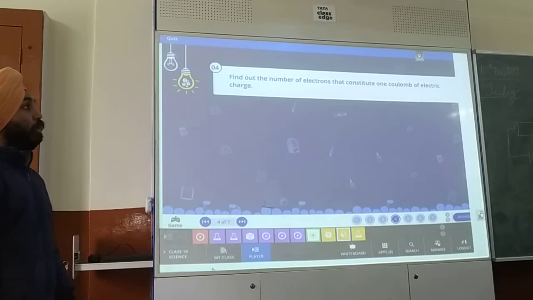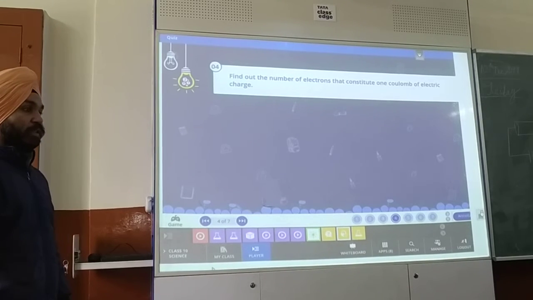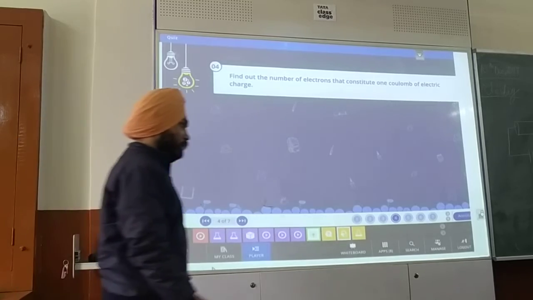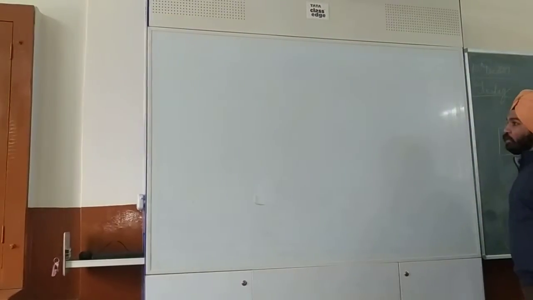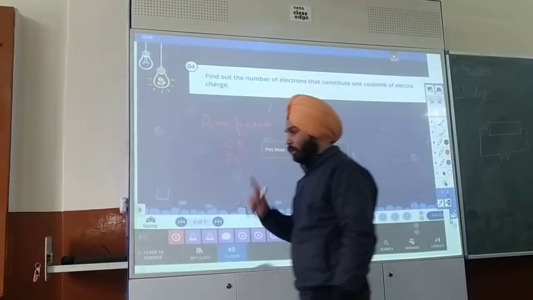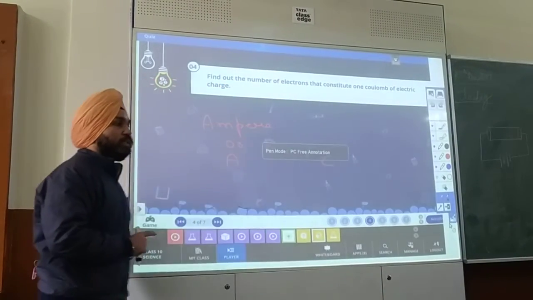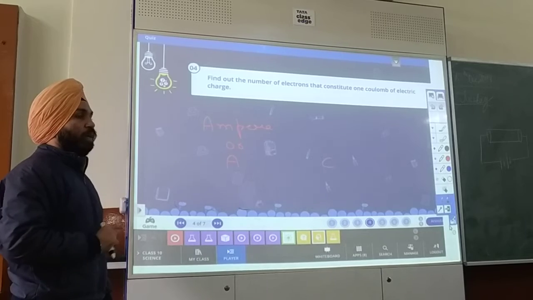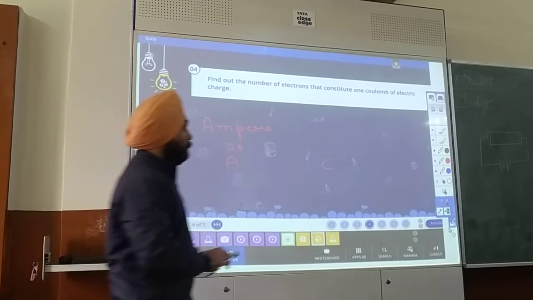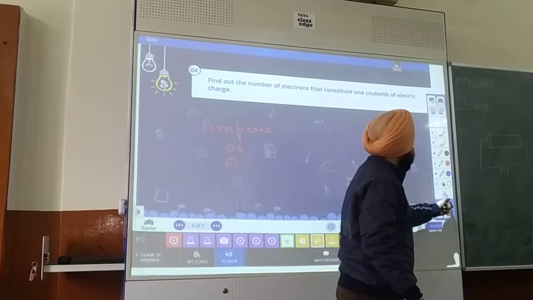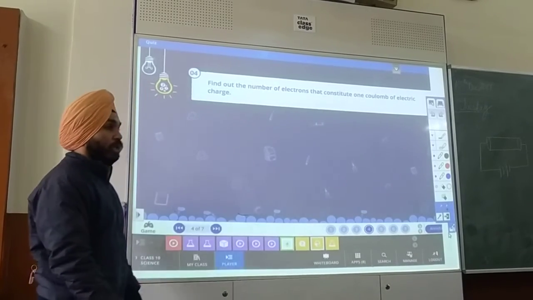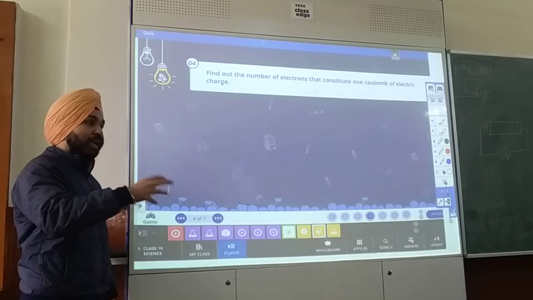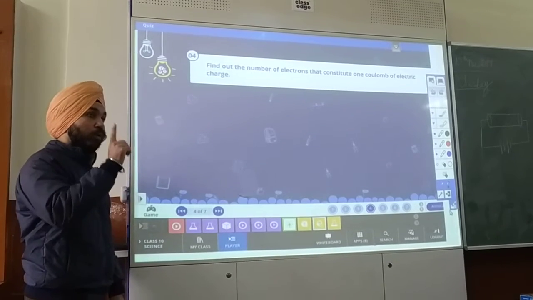Find out the number of electrons that constitute 1 coulomb of electric charge. So now we'll solve this numerical. We know the SI unit of charge is 1 coulomb. So we are asked to find the number of electrons that constitute 1 coulomb of charge. It means how many electrons are required to make 1 coulomb?